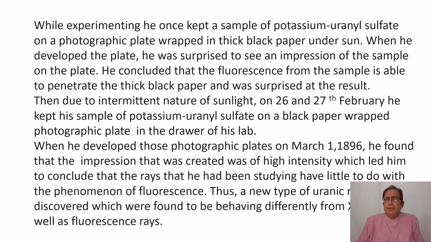The rays coming out from the uranium salt were able to penetrate the black paper. The black paper was not opaque to those rays, and they were able to create an impression on the photographic plate.